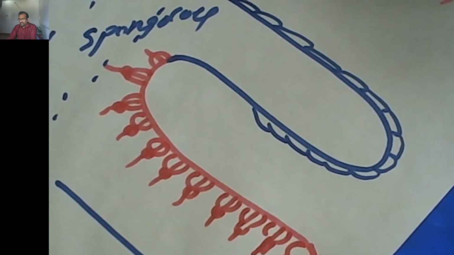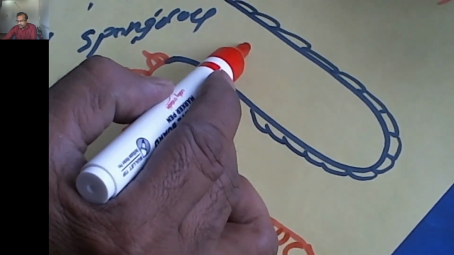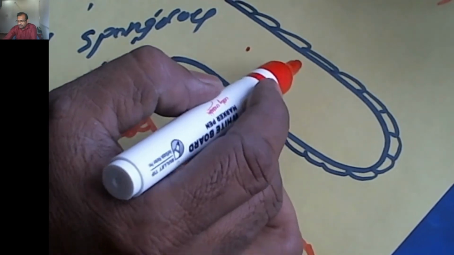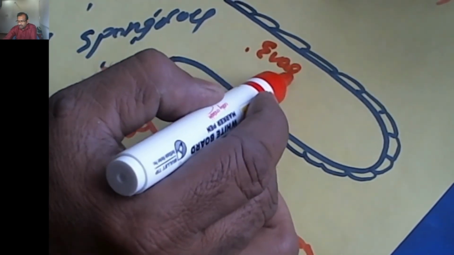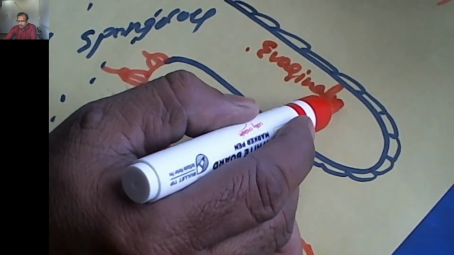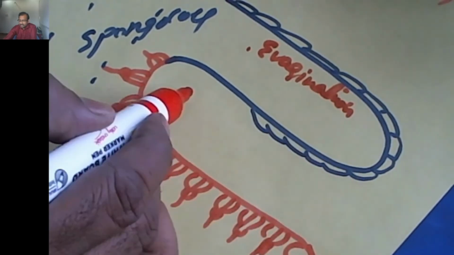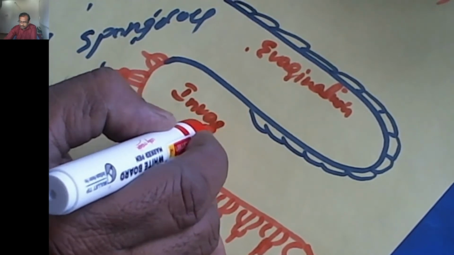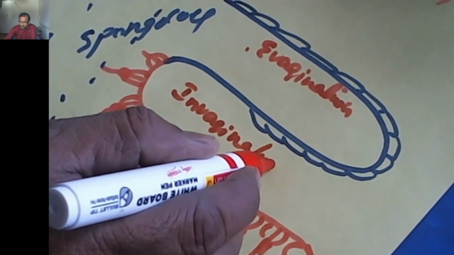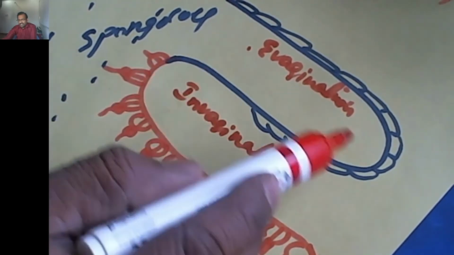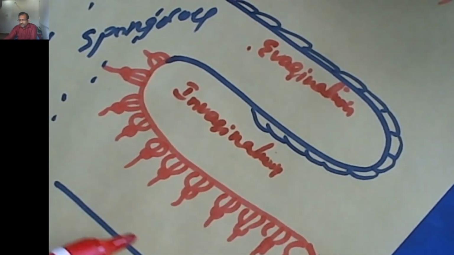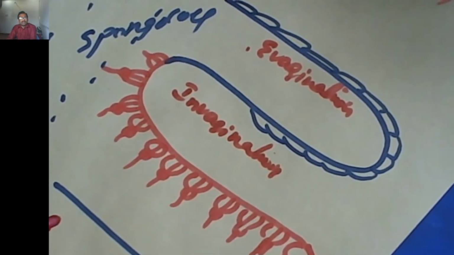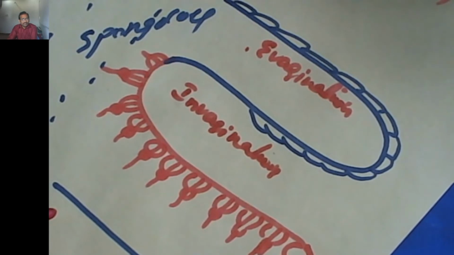So this is the evagination, and this is the invagination. Evagination and invagination of the body wall create folds on the sponge body.